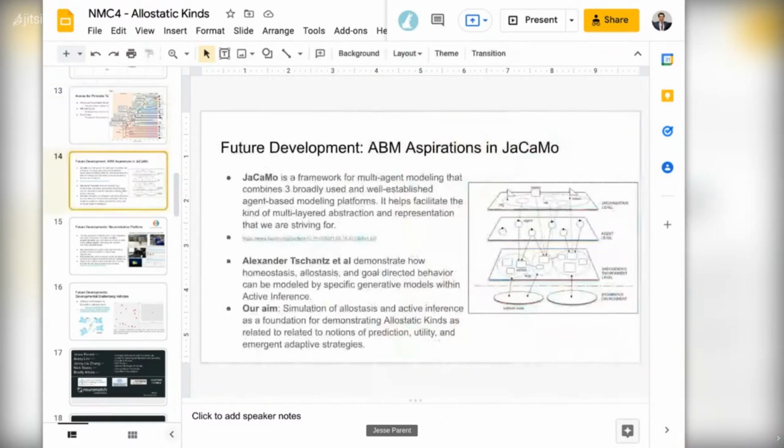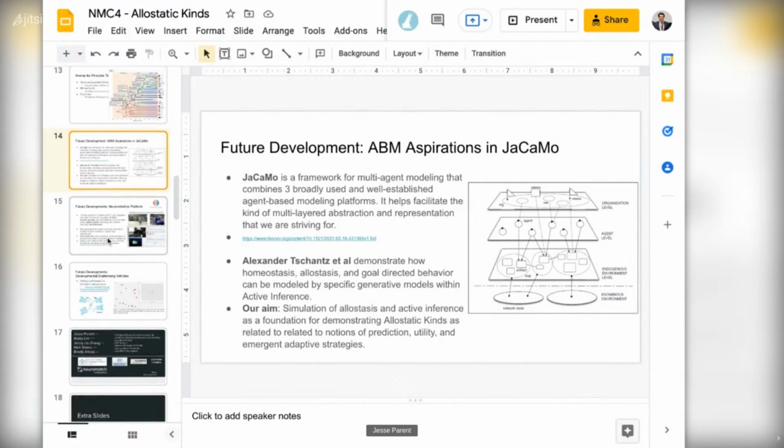As far as the ABMs we're interested in looking at specifically, Giacomo is a platform we're interested in using, which has a lot of different organizational, agent, and endogenous environment levels that we can combine together and hopefully look at this. Tschantz has used this in their own active inference inspired work. And we're looking to expand upon this to our own notions of prediction, utility, and emergent adaptive strategies.